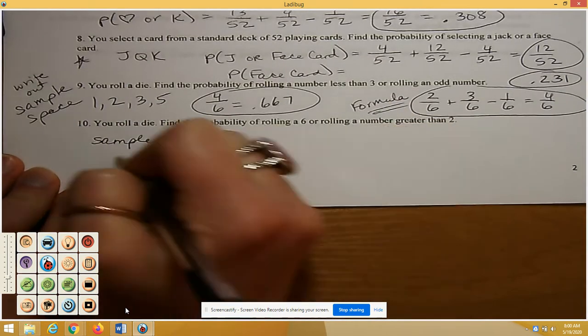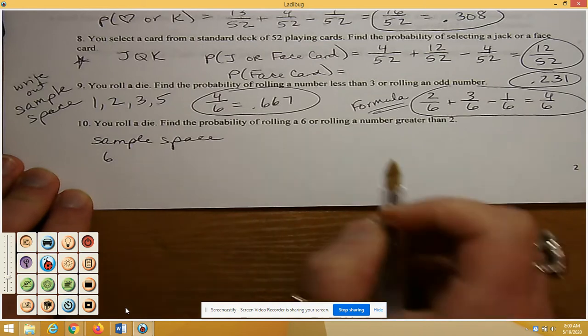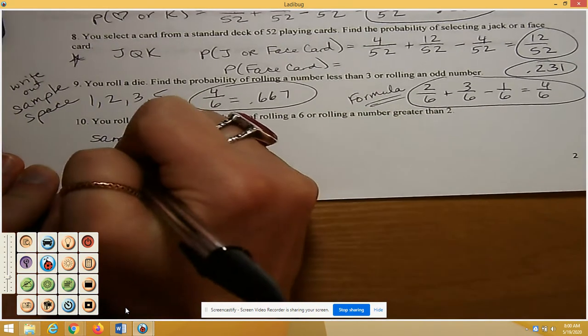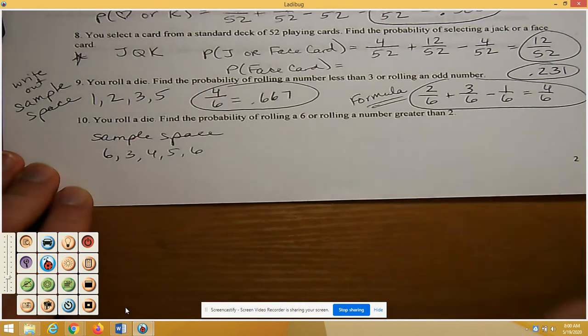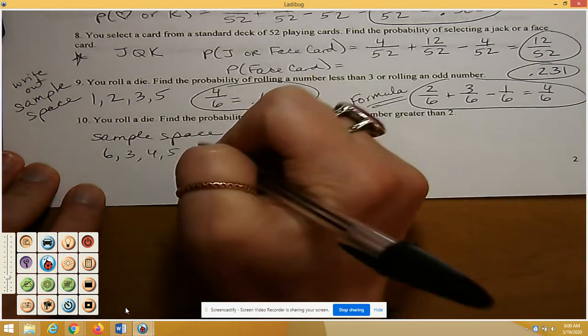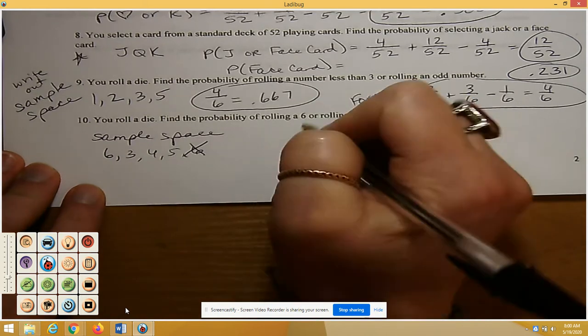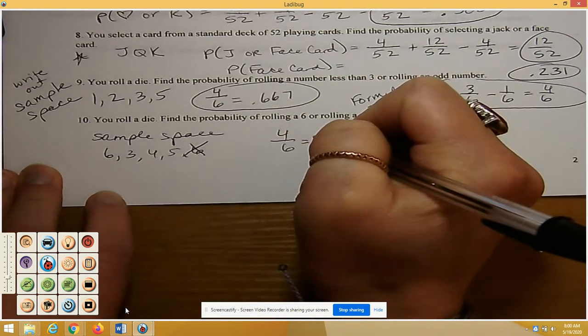Okay, so rolling a 6, pretty straightforward, it's just going to be 6. Rolling a number greater than 2. So greater than 2 would include 3, 4, 5, 6. Okay, I wrote it twice. So remember I said don't have the overlap. So this is going to be 4 out of 6. We just did this one.